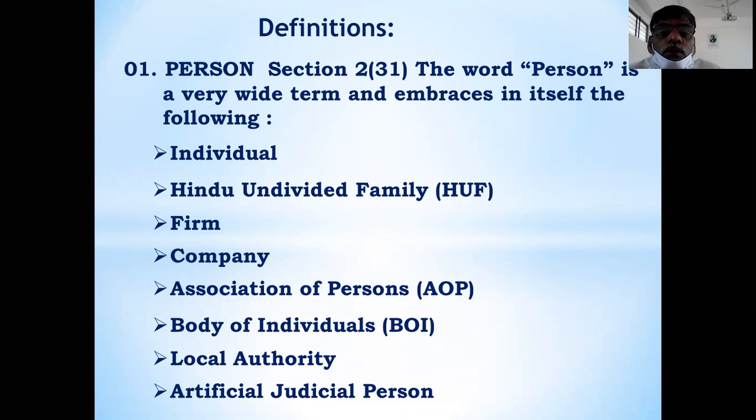Okay. So these are the 8 persons. These are the 8 terms that come under the person. Person means he may be individual, HUF, partnership firm, joint stock company, association of person, body of individuals, local authority, artificial judicial person. 8 points you remember regarding the person word. This is the first technical term in the income tax.